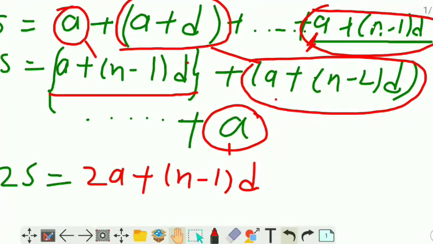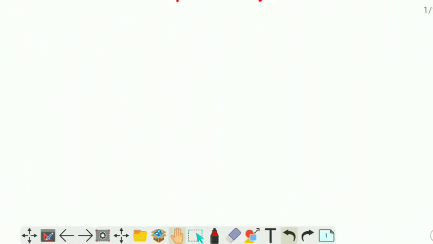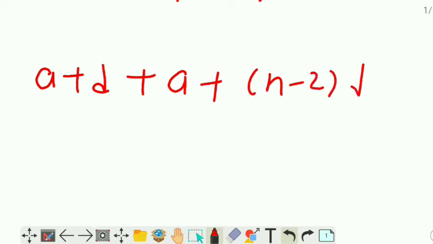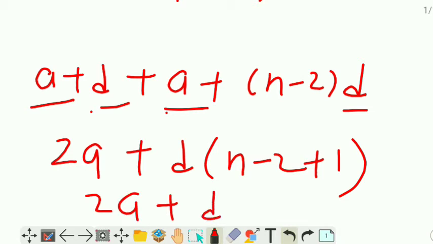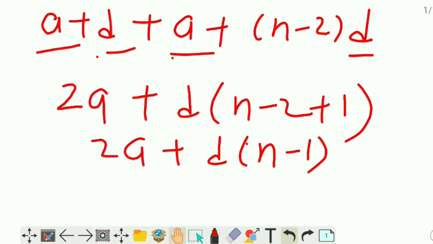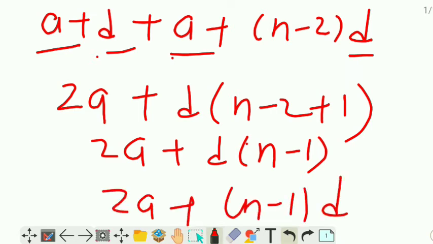See, it is the term a plus d and a plus n minus 2 into d. How will you add? A plus d and a plus n minus 2 into d. This thing we are going to add here. So here a plus a, that is 2a. Here d and d are common, so plus d, and what will n minus 2 and plus 1 be? So 2a plus d into n minus 1. What will come? 2a plus n minus 1 into d. You will write here 2a plus n minus 1 into d.